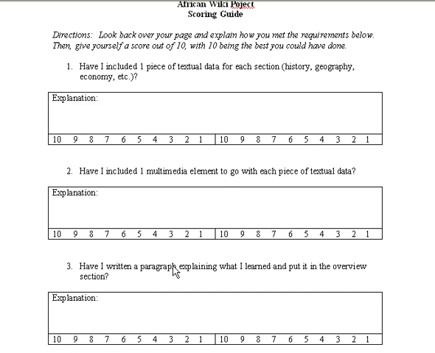Talmadge. I'd like to explain a little bit about the African Wiki project scoring guide. So you can see there's a page here, and it includes 5 questions along with a box for explanation and then 2 sets of number lines. What I'd like you to do is to look back over your page and to think about everything that you added.